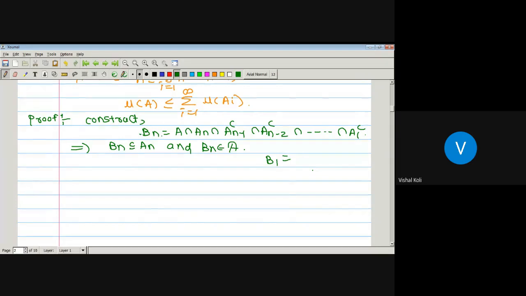Then what is B_1? A intersection A_1 intersection A_0 complement, but A_0 is not defined. Then B_1 is nothing but A intersection A_1. So B_2 is equal to A intersection A_2 intersection A_1 complement. What is B_3 then? A intersection A_3 intersection A_1 complement intersection A_2 complement.